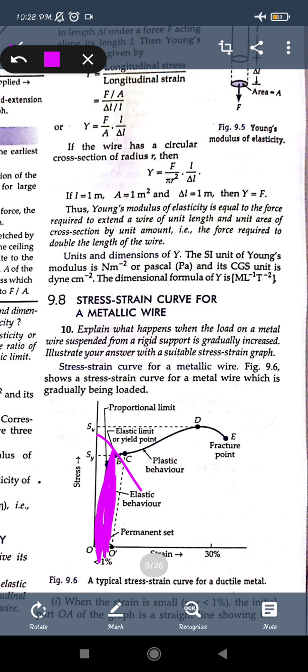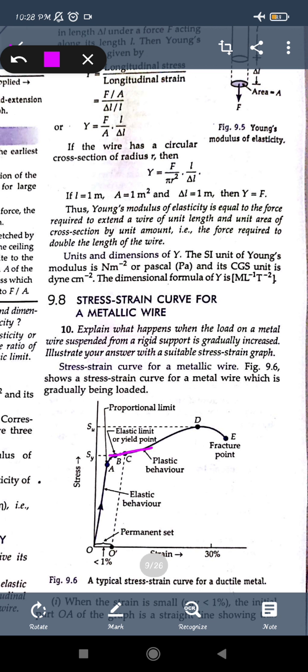After that, the body, whether a plastic material or an elastic material, will become plastic. If you move beyond the elastic limit, the elastic material will change into a plastic material, so it will be deformed permanently. So that is the point beyond which the deforming force should not be applied on it. So here we can say that point B is the elastic limit point, the point till which the force is applied and the body will regain its original shape.